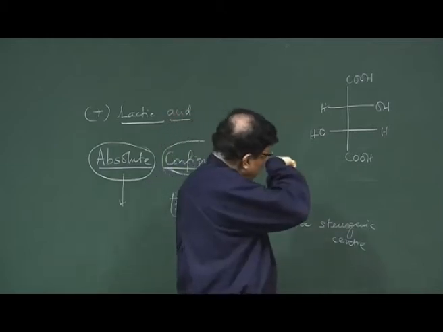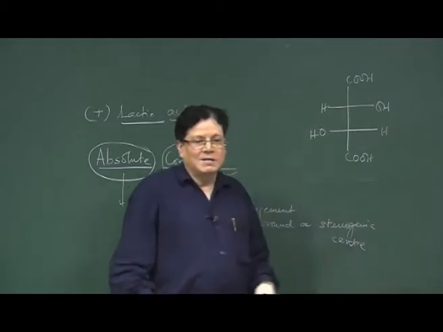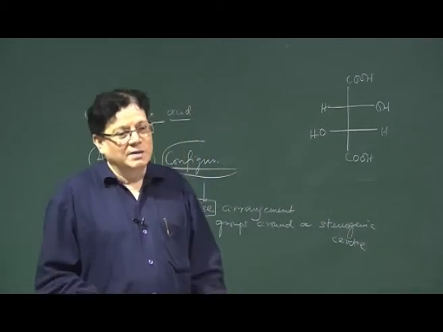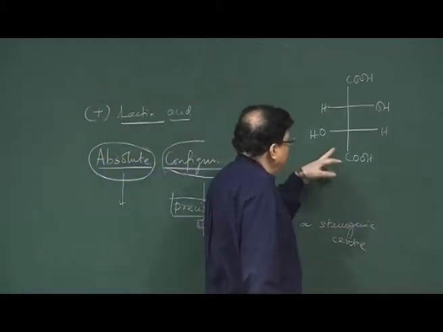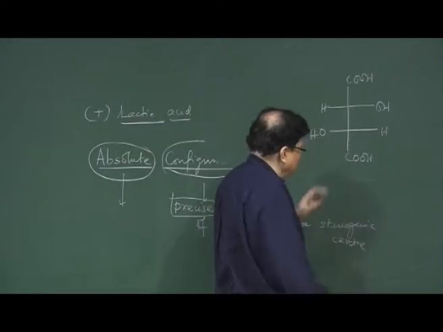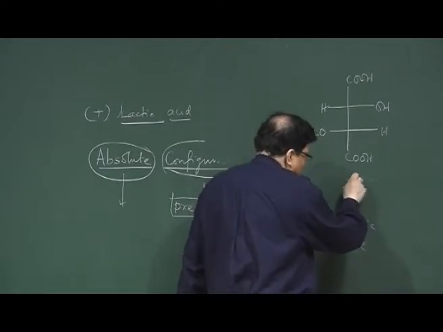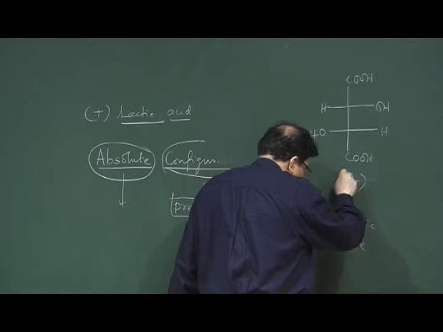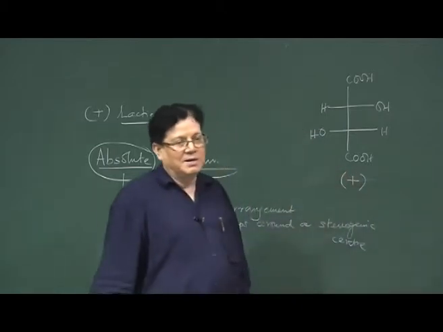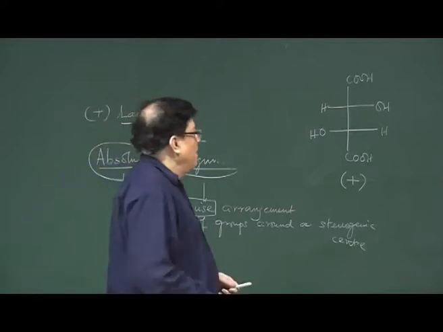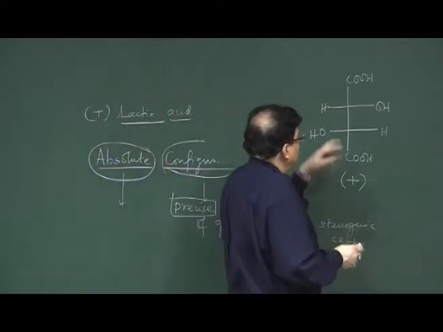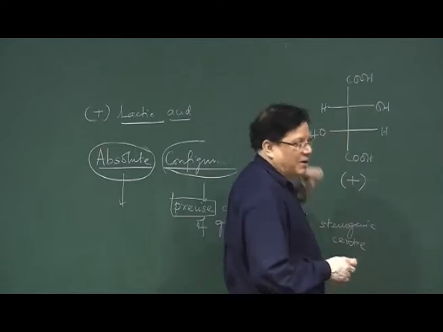Now, optically active tartaric acid can be plus or minus, dextro or levo. Suppose for the time being, it may not be true, let us say that this is plus tartaric acid, the dextro form. Okay. But I do not know the exact configuration of these carbons.